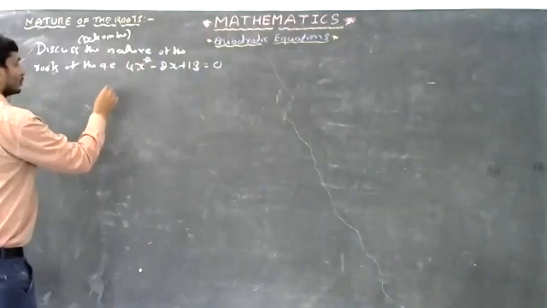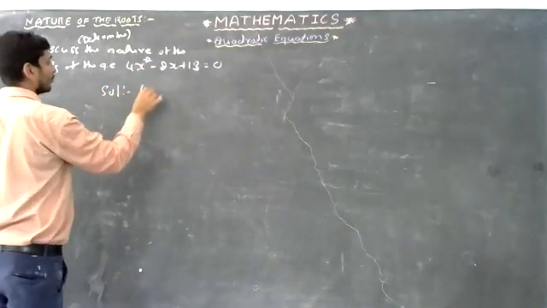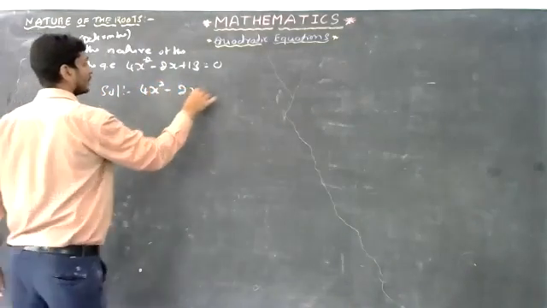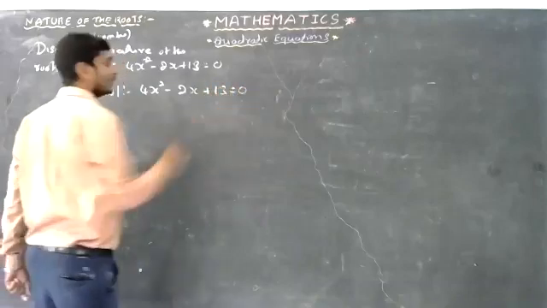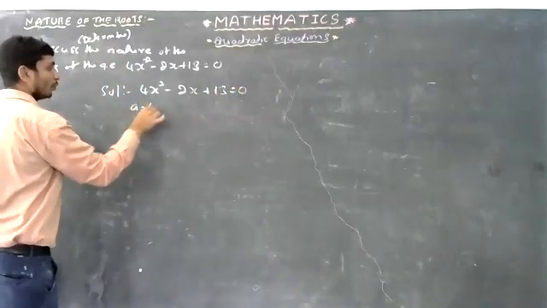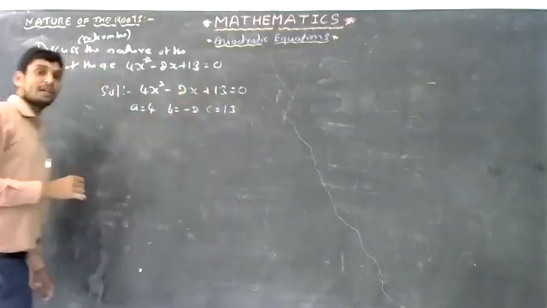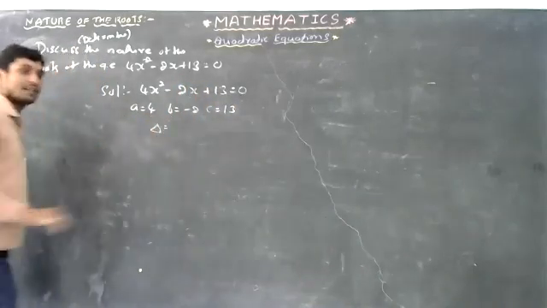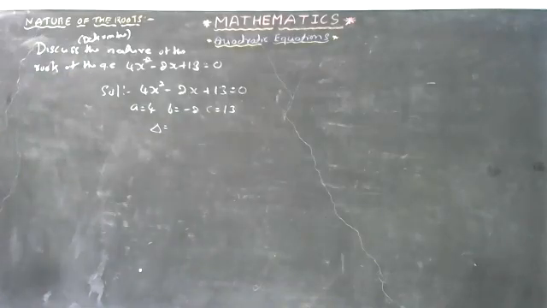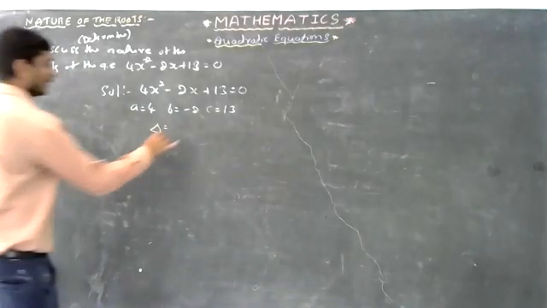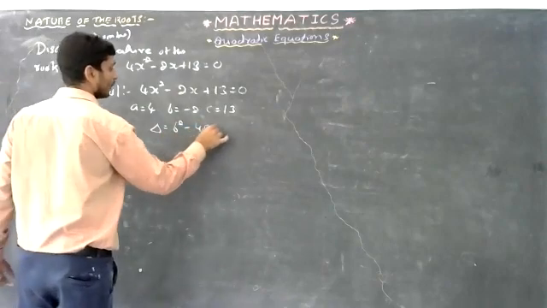Okay, let's go for the solution. It is in standard form: 4x square minus 2x plus 13 equals 0. Here a is 4, b is minus 2, c is 13. Okay, let's go for the formula. The formula is delta equals b square minus 4ac. Yes, it is b square minus 4ac.